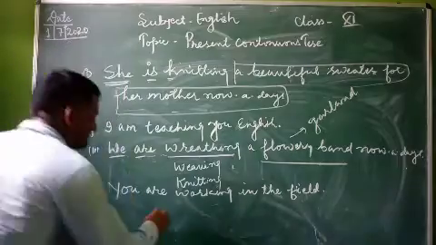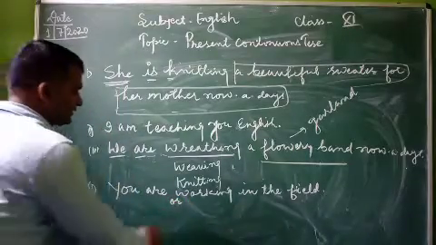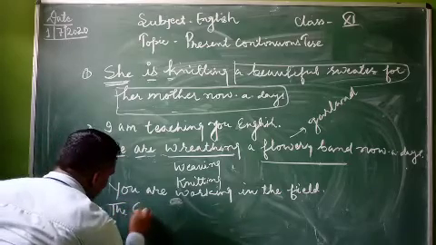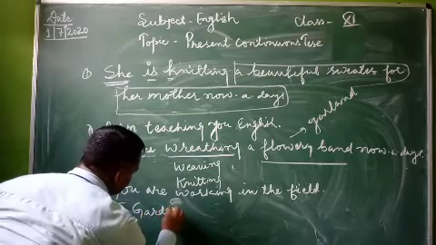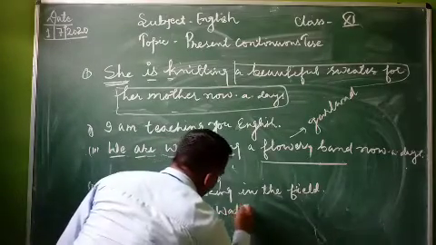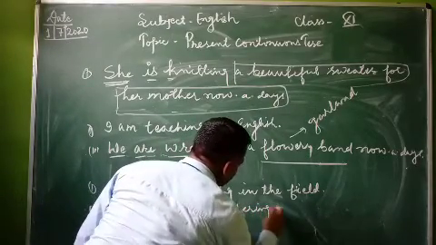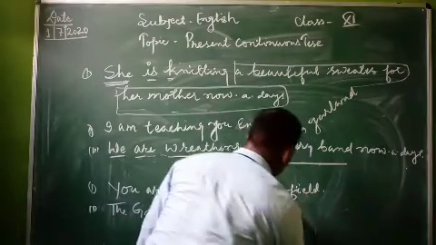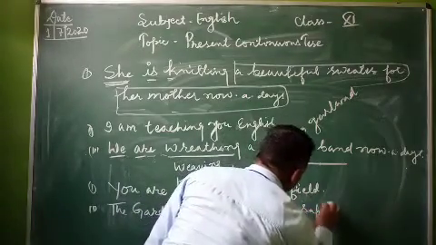Or one more example: The gardener is watering the saplings.